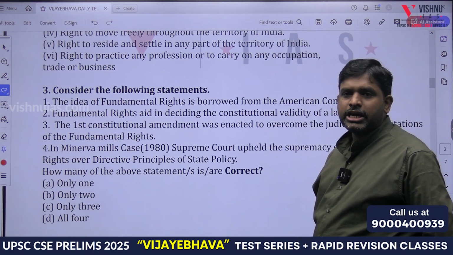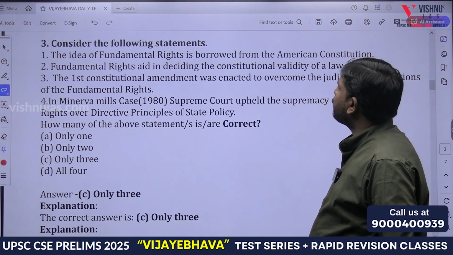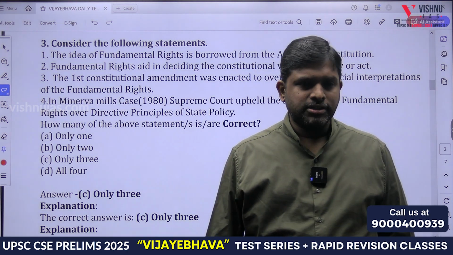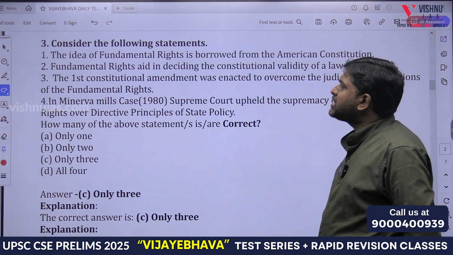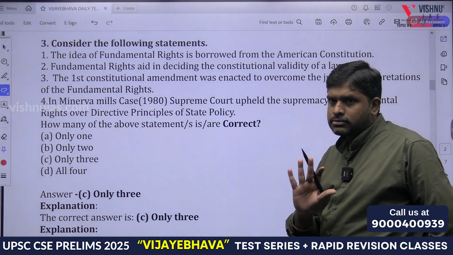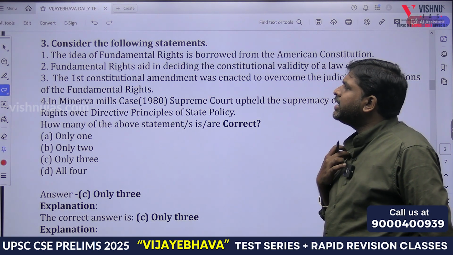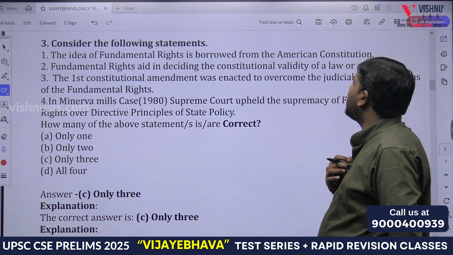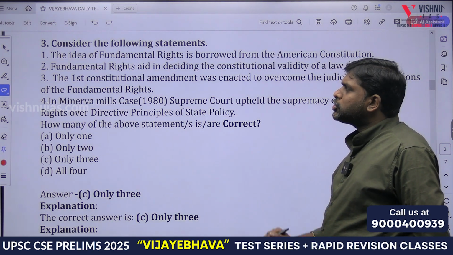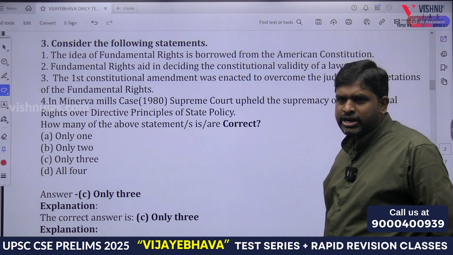Consider the following statements. The idea of fundamental rights is borrowed from the American Constitution. Yes or no? What is the name of it? Bill of Rights. The fundamental rights aid in deciding the constitutional validity of a law or act. Think. The first Constitutional Amendment Act was enacted to overcome the judicial interpretations of the fundamental rights.